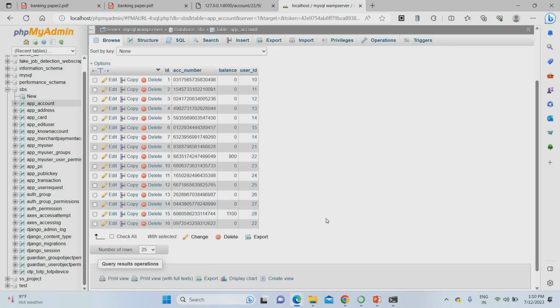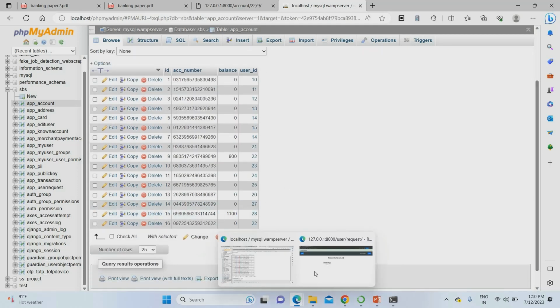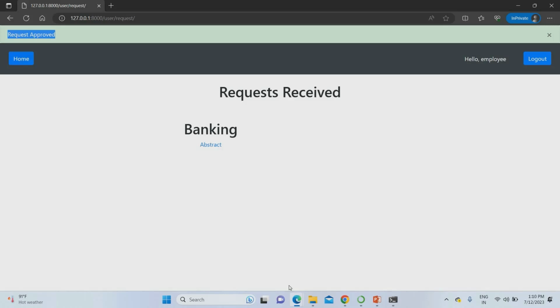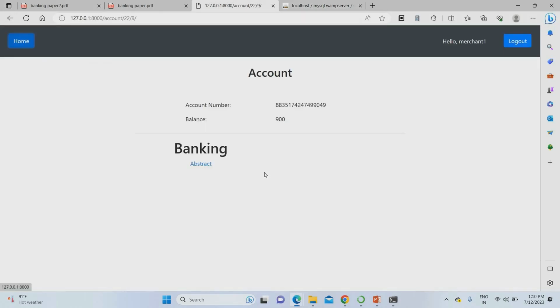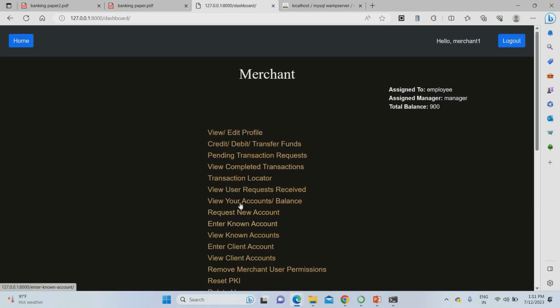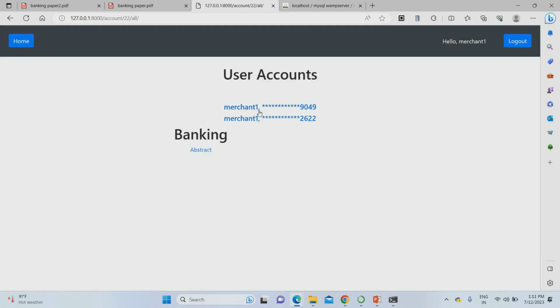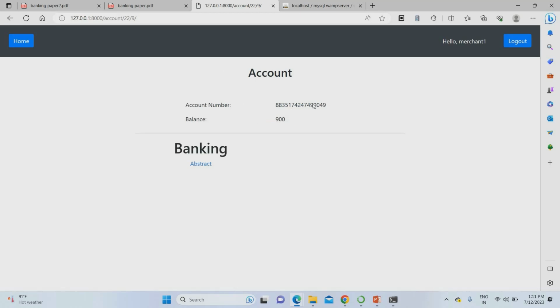You can find the various accounts here. For example, if you want to go to the merchant, just go to your merchant accounts. You can find the merchant account. It has 900 rupees balance. The last digits were 99049. This is the merchant account number.